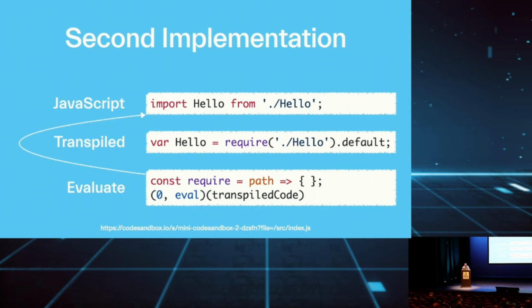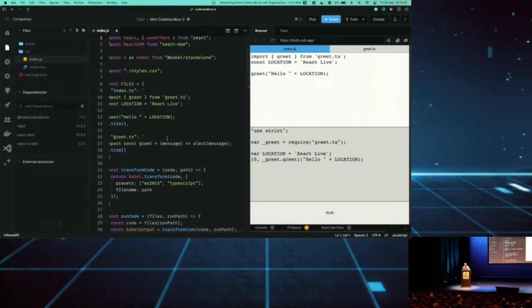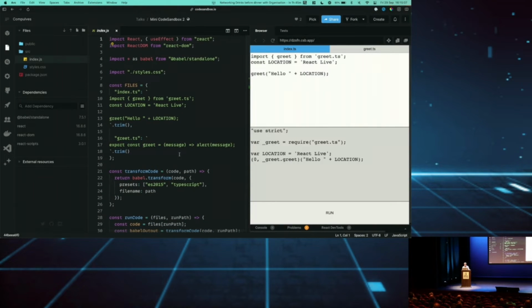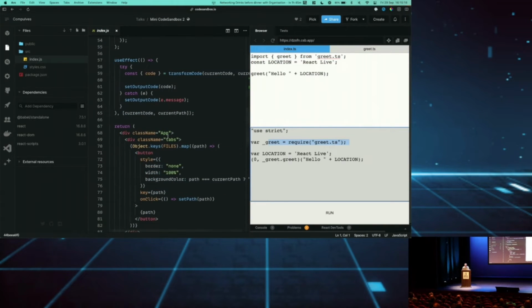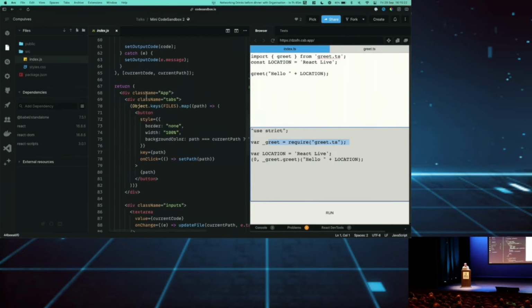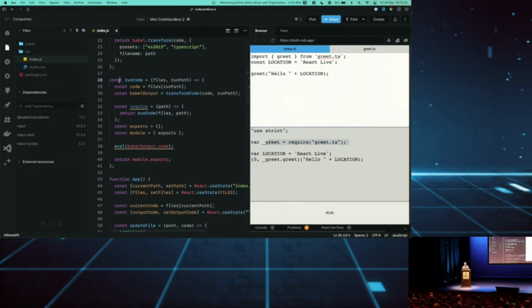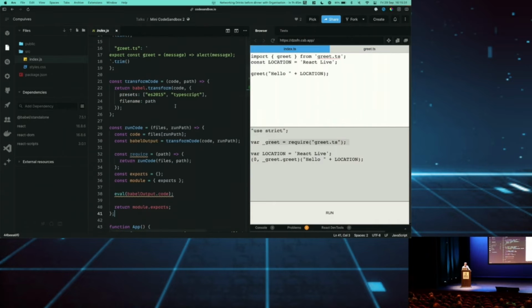And that is in my mini CodeSandbox 2, which you can see here. It's the same code, really, but we now have an object of files. And you can open these different files. And we have here an import statement, import greet from greet. And you can see it requires greet here. And all of this is the same. We still have the transform code and the update files. But the main difference now is that we use this function to run the code. And this function gets a list of files, which is essentially these files, and what path it needs to run.